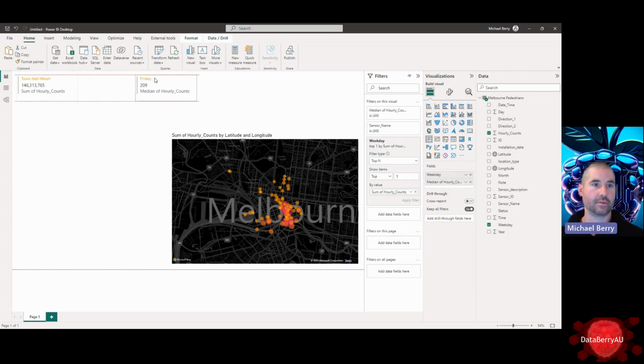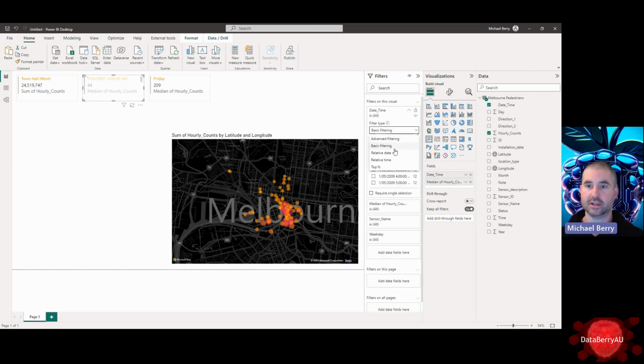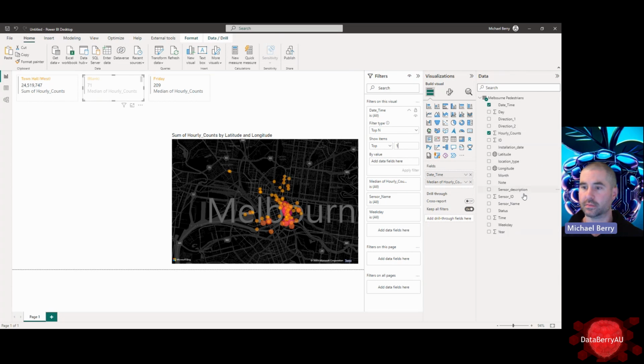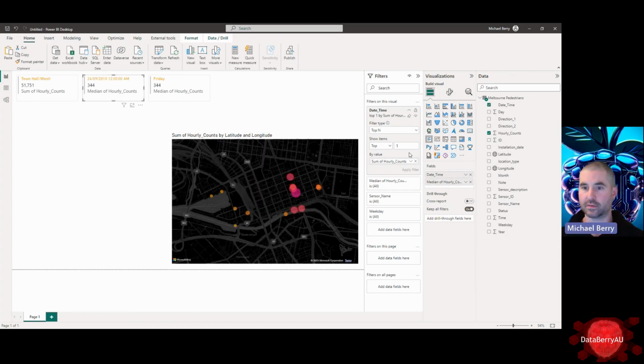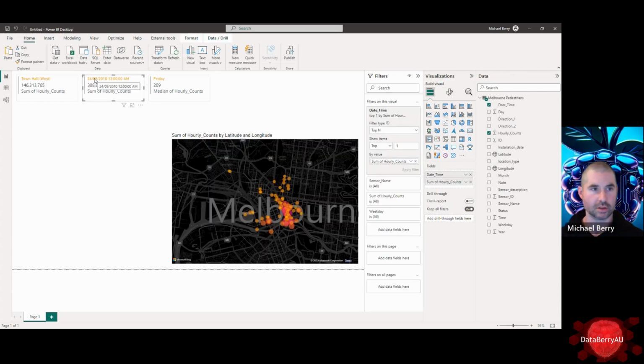Then actually what we might do is also get our top date and time. So what have we got? So date time, pop that in there. Move that. Once again, top N filter, top one by our hourly counts. But we don't want our median, we want our sum. Well, 24th of the 9th, 2010, 12 a.m. That seems suspicious. Let's go have a look at that day.